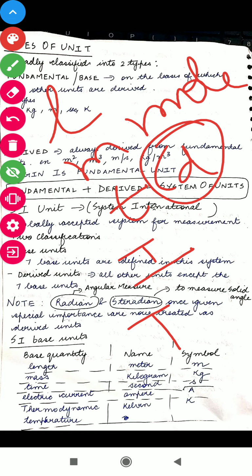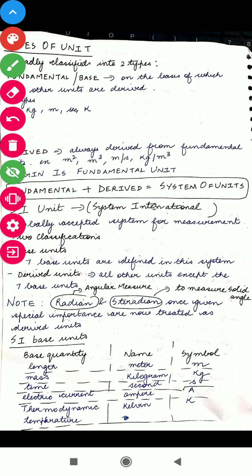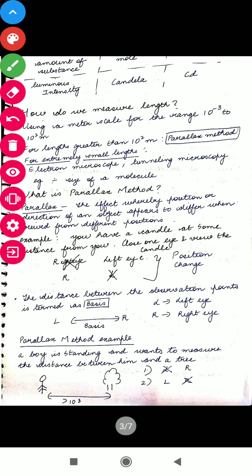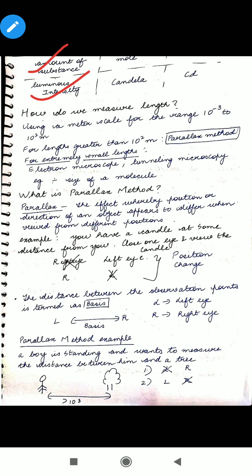So let's see the other two units on the next page. These are the other two units, as I told you: amount of substance and luminous intensity. Now how do we measure length?